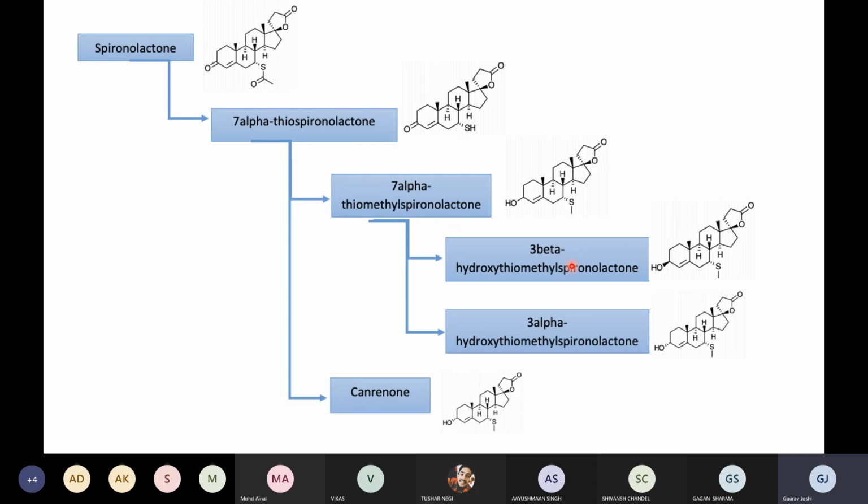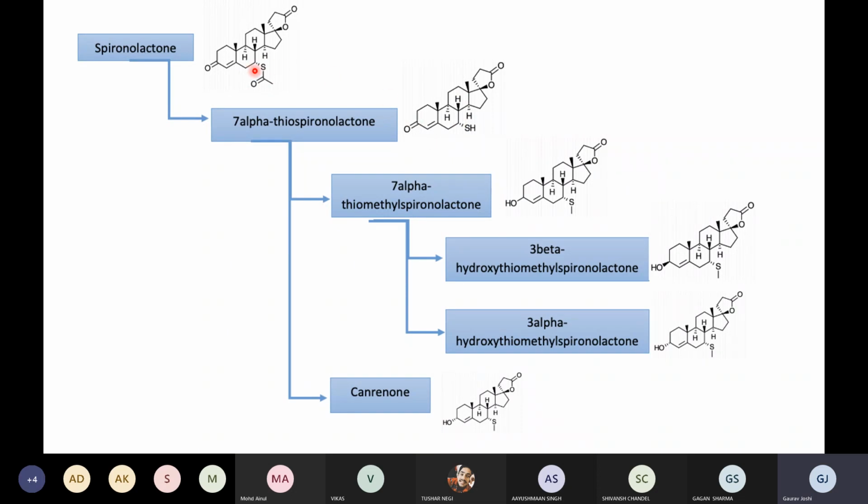So although it gives n number of metabolites, for your exam and for your remembrance, only this thing is important, right? This spironolactone is converted to the 7-alpha thiospironolactone. Thio means this, from this group, it will be converted to the SH, right? This will be converted to the SH.